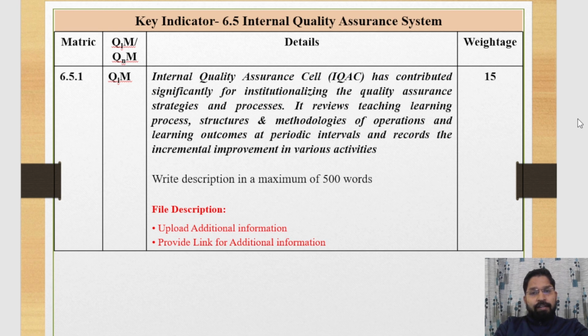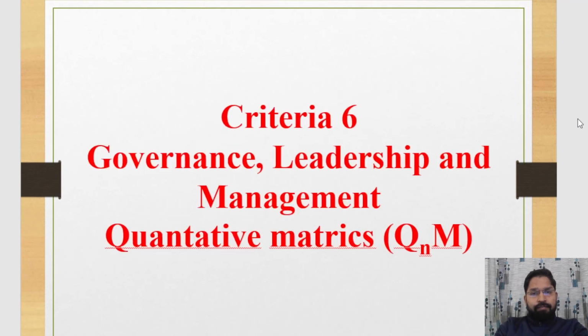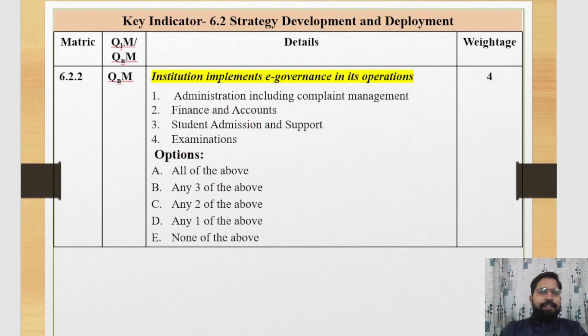Now this one is the last qualitative matrix. Now we discuss the quantitative matrix. First, we discuss 6.2.2 quantitative matrix. The weightage of this matrix is 4. This is an objective type matrix.